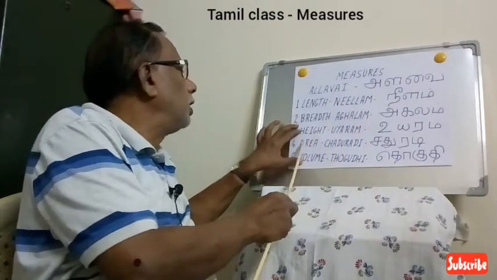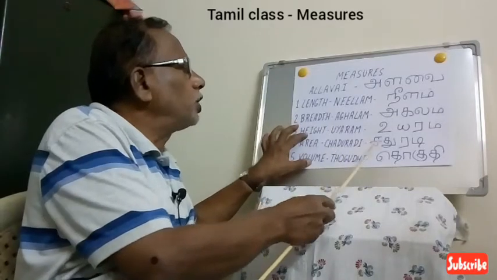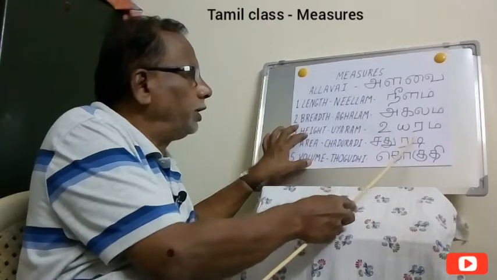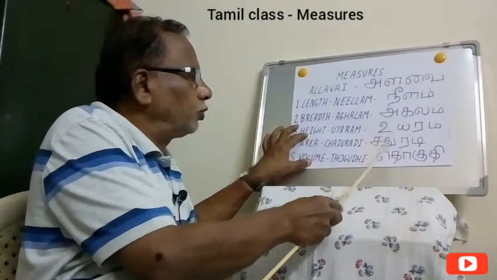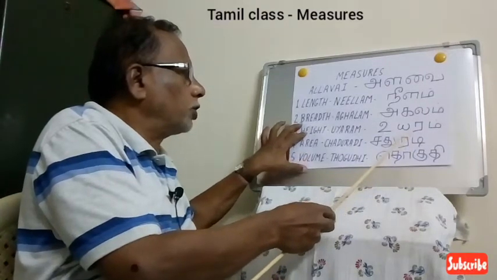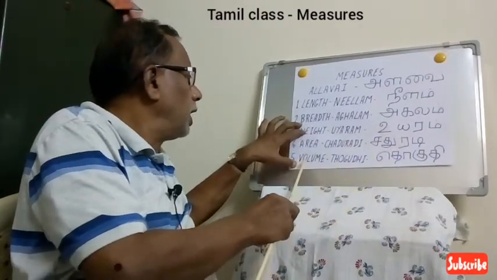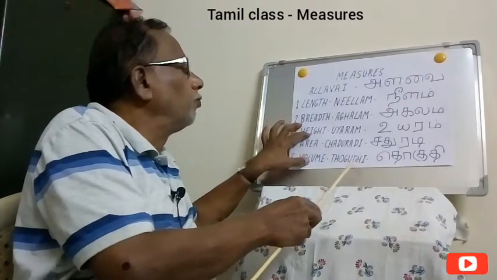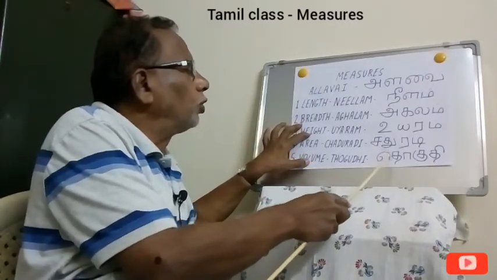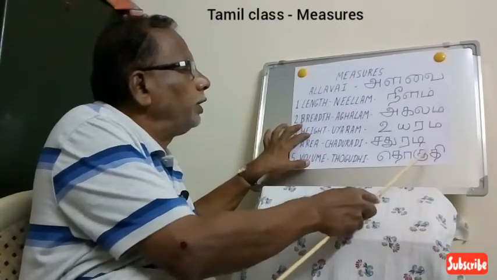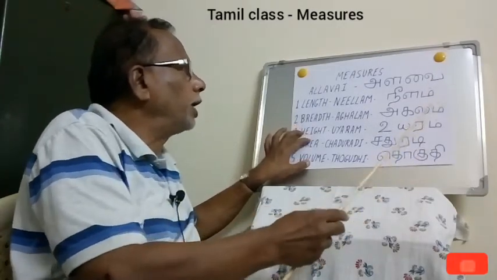Then area. For area we say Chaturadi. It is also called Parappalavu. Then the fifth one is volume. Volume is called Togudi in Tamil. I'm repeating once again.